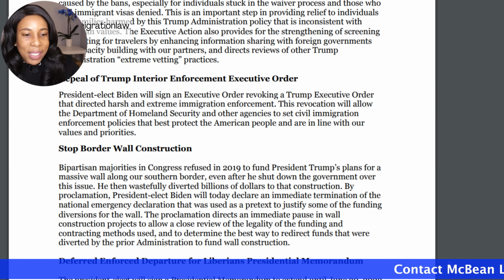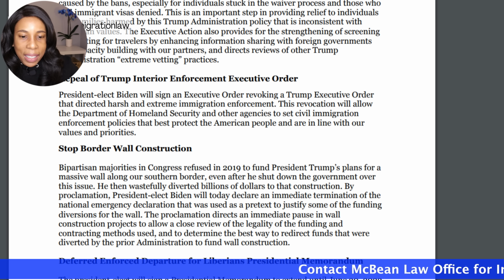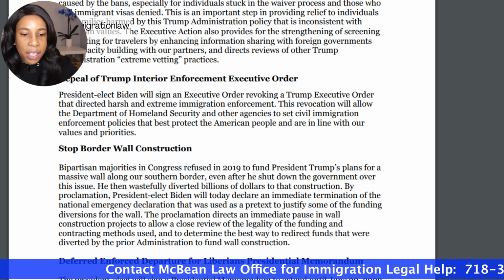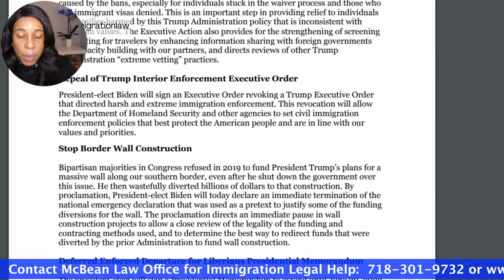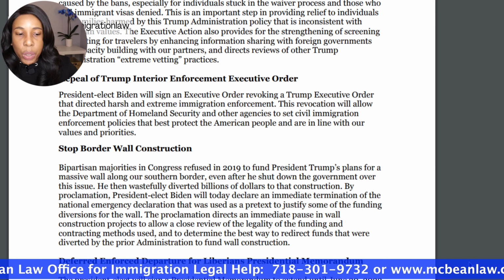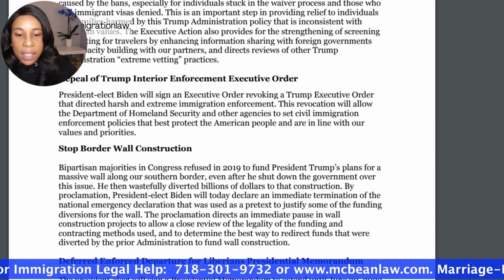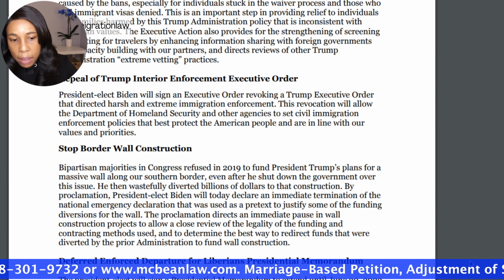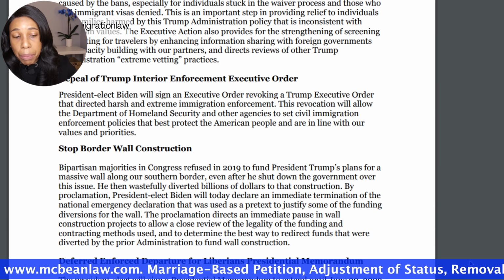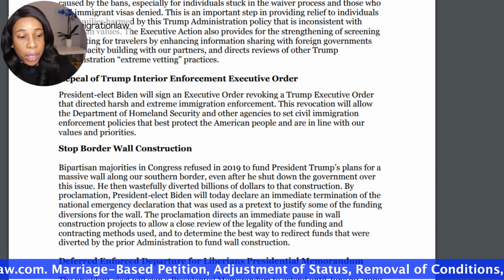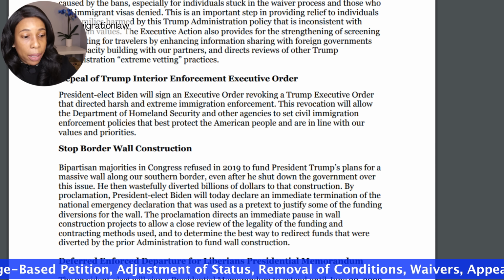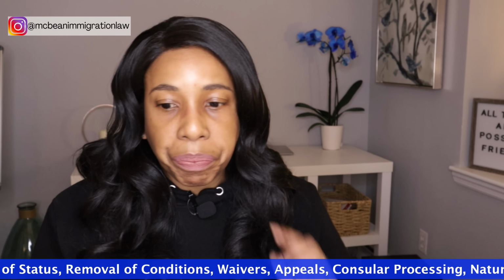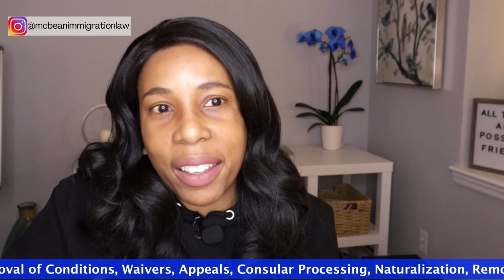Let me read. President-elect Biden will sign an executive order revoking a Trump executive order that directed harsh and extreme immigration enforcement. This revocation will allow DHS and other agencies to set civil immigration enforcement policies that best protect the American people and are in line with our values and priorities. So what are they talking about here?